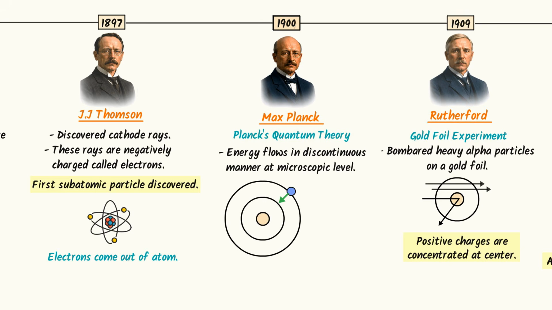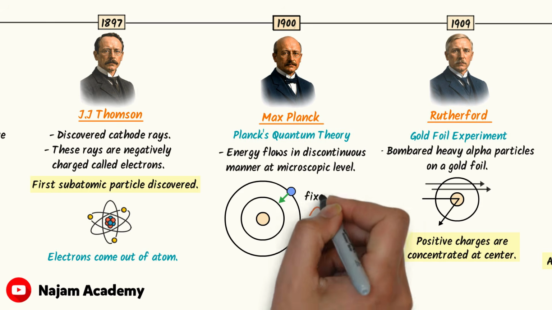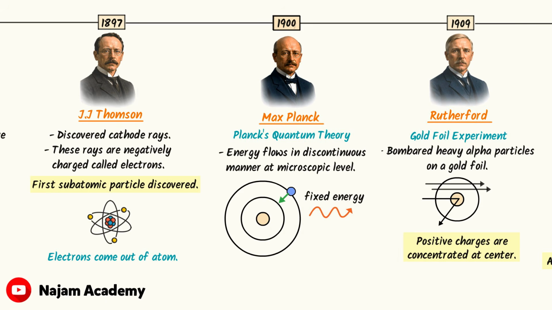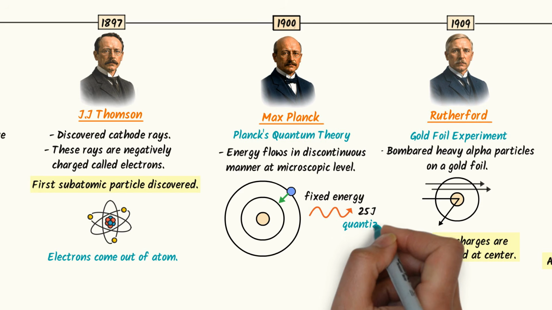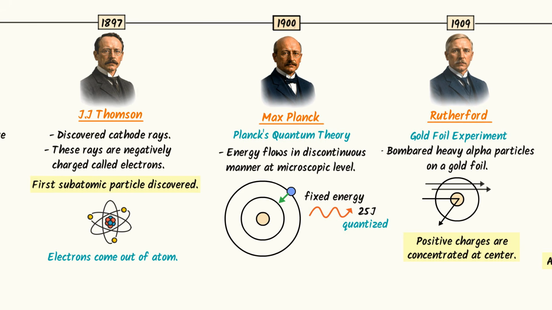When an electron jumps from fourth energy level to third energy level, electron loses fixed amount of energy, like I say 25 joule, in the form of wave packet. It means that this 25 joule energy is fixed or quantized. We cannot control or change the value of this 25 joule energy. Then he gave his famous equation E equals h nu. This idea of Max Planck Baba becomes the foundation of quantum mechanics.